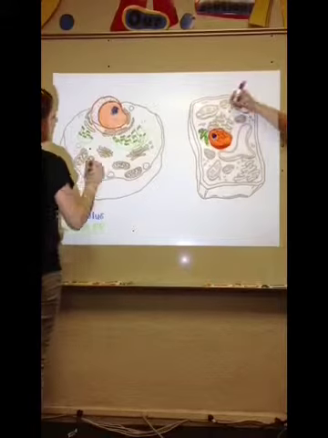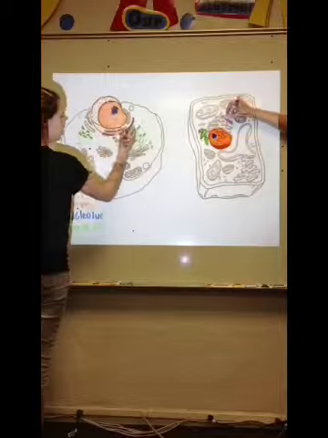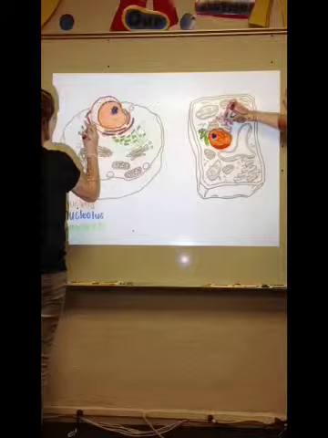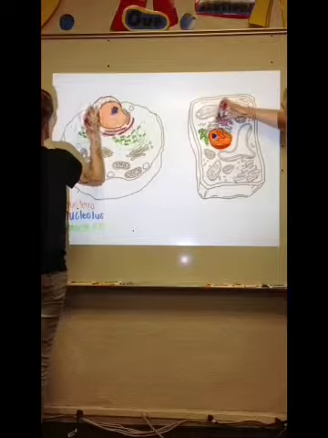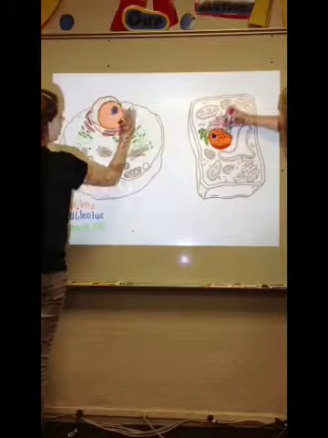The rough endoplasmic reticulum is studded with ribosomes that manufacture proteins. It can be compared to a factory because of the way that the factory manufactures products just as the rough endoplasmic reticulum manufactures proteins.